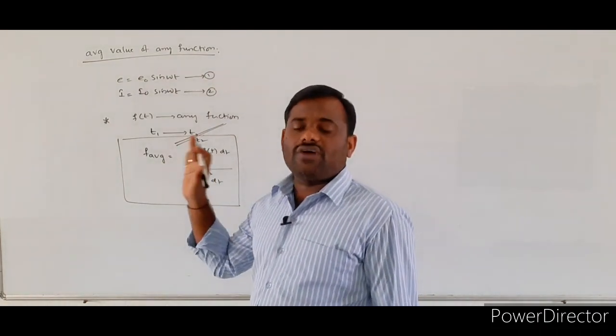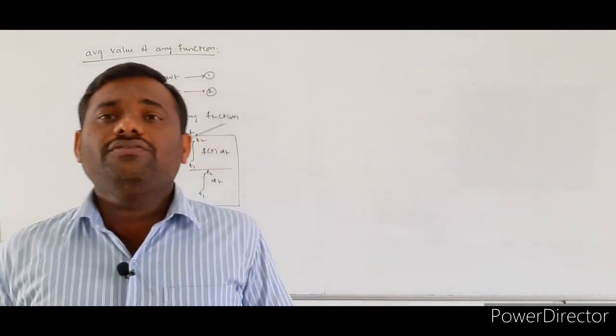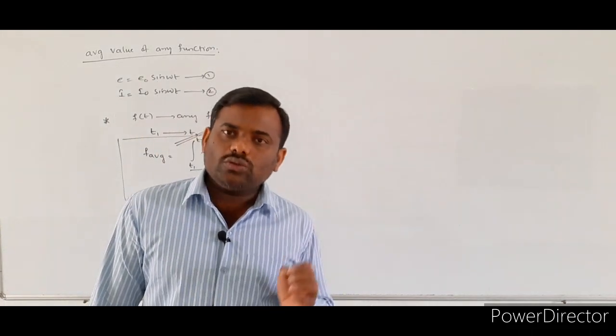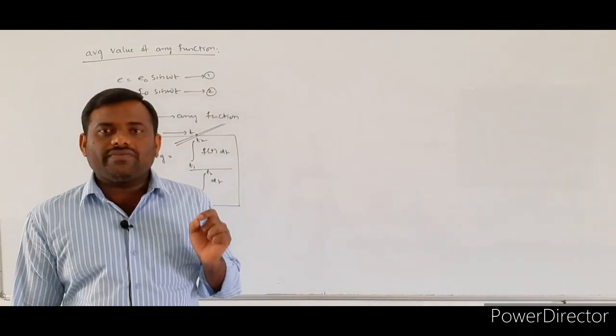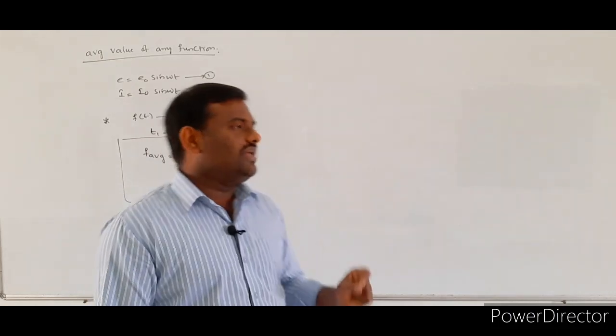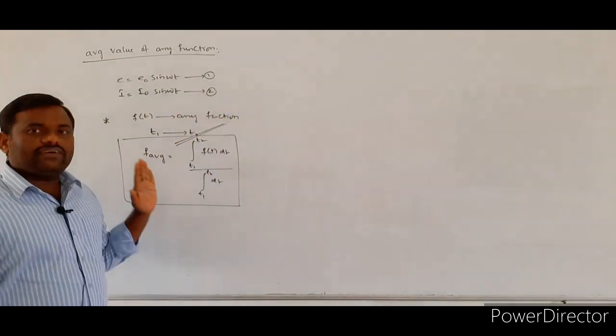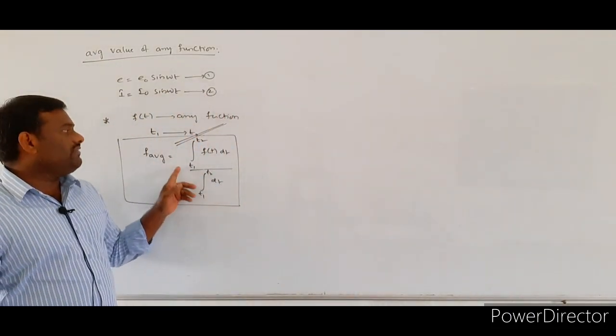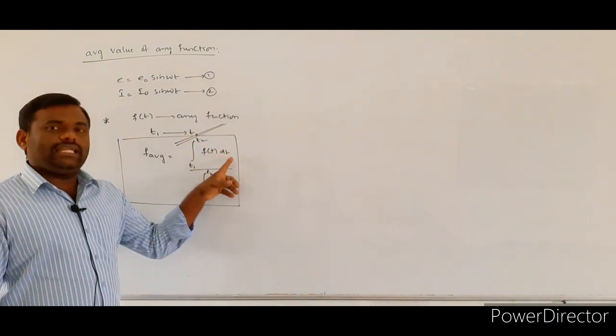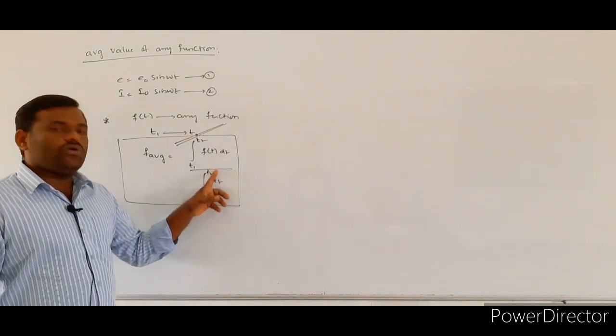By using this formula, for any function, you can calculate the average value. The required formula is f average is equal to integral t1 to t2 f of t dt by integral t1 to t2 dt.